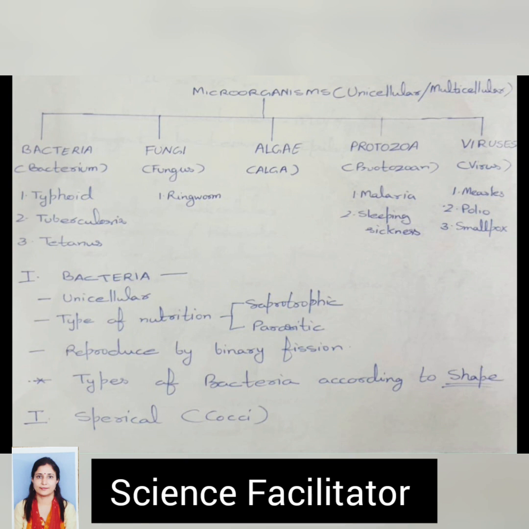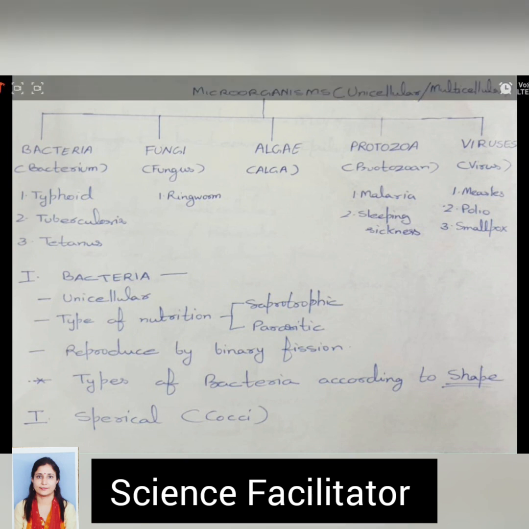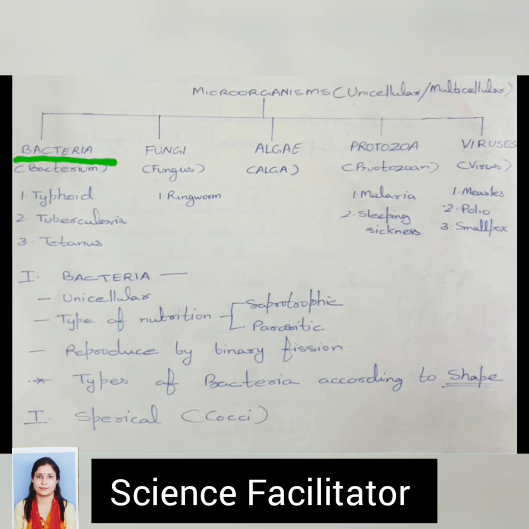Microorganisms can be categorized into 5 categories. The first category is bacteria, singular bacterium. So bacteria and bacterium are the same: bacteria is plural and bacterium is singular. Similarly, the second category of microbe is fungi and singular is fungus. The third category is algae and singular is alga. The fourth category is protozoa and singular is protozoan. And the last one, the fifth category, is viruses, singular virus.